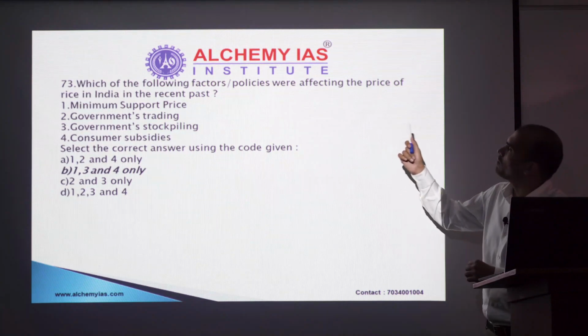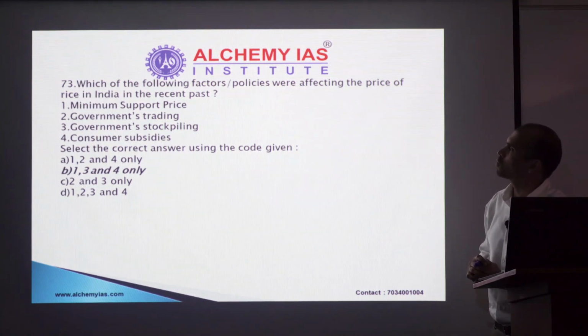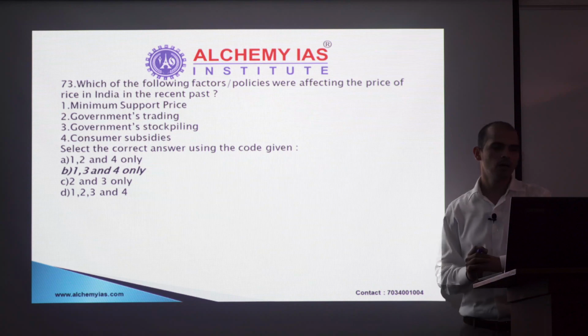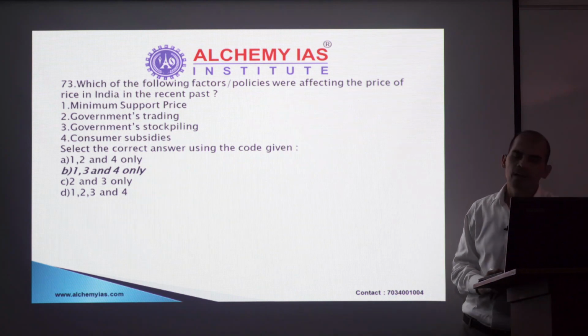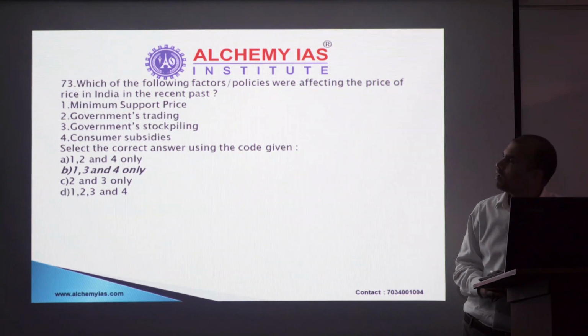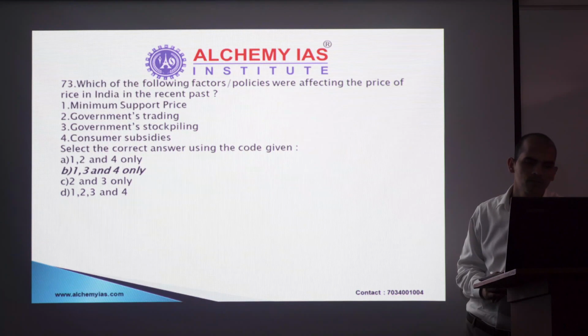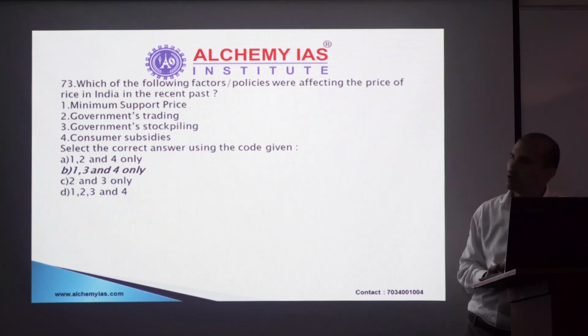Again, which of the following factors or policies affect the price of rice in India in the recent past? Definitely MSP, it affects the prices. Definitely government stockpiling, it takes away supply from the market. Definitely consumer subsidies. So option B is the right answer in this case. Next question.